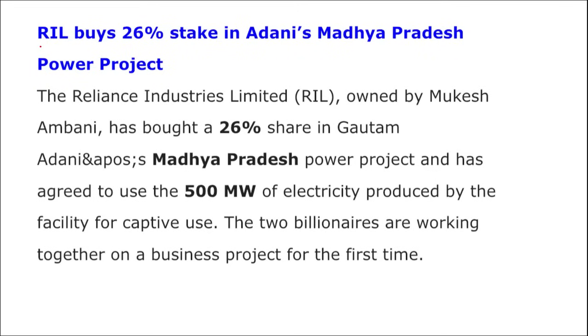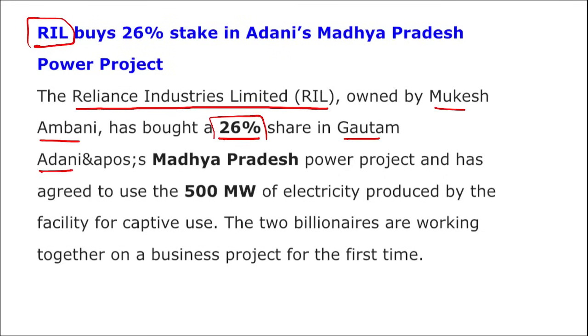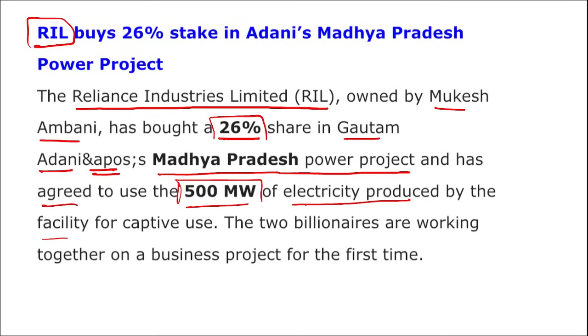Next, RIL, Reliance Industries Limited, that is owned by Mukesh Ambani. They have bought a 26% share in Gautam Adani's power project. Right? And remember, I repeat, Reliance Industries Limited, owned by Mukesh Ambani, has bought a 26% share in Gautam Adani's power project. It is important, take a note of this here. Apart from this, Madhya Pradesh Power Project has agreed to use the 500 megawatt of electricity produced by the facility for captive use. The two billionaires are working together on a business project for the first time.